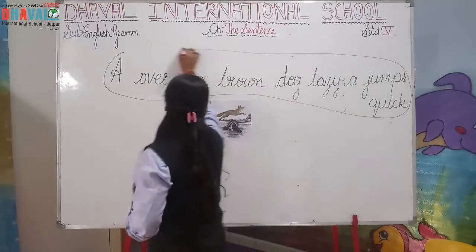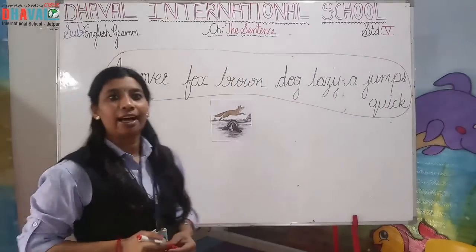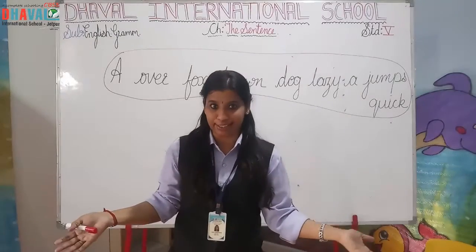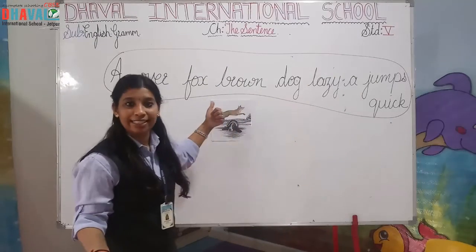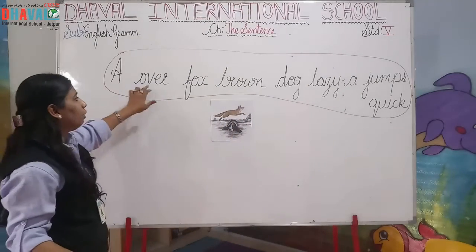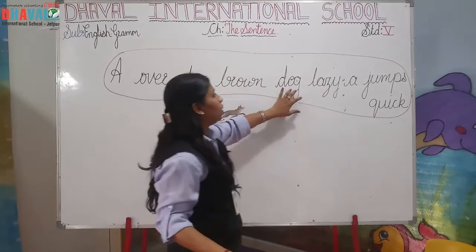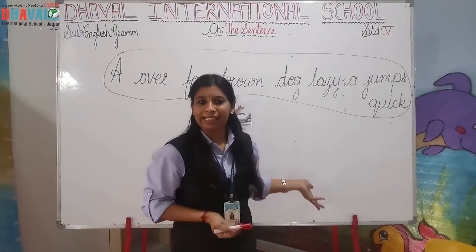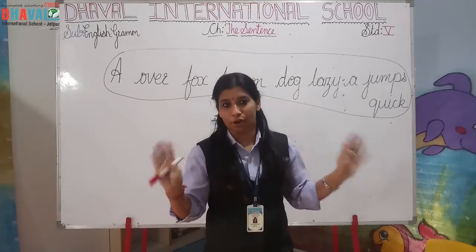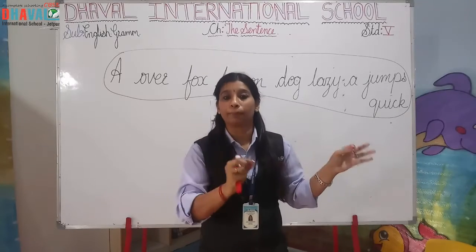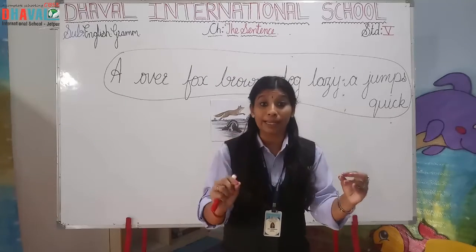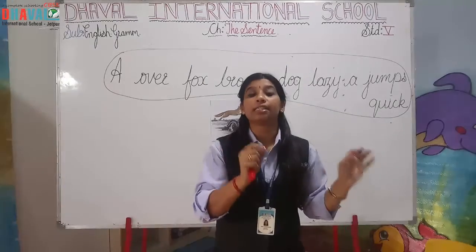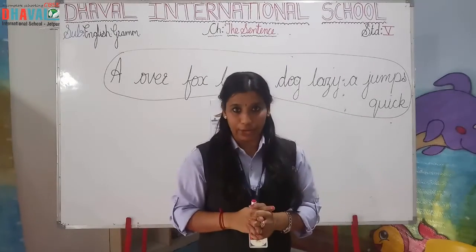words. है ना? मैंने कहा कि group of word is called a sentence, right? Is it called a sentence? No. Egg, owl, fox, brown, dog, lazy, jumps quick. Does it make any sense? Obviously not. It should give a proper sense or it should express our thoughts in the sentence. So that is called a sentence, right?